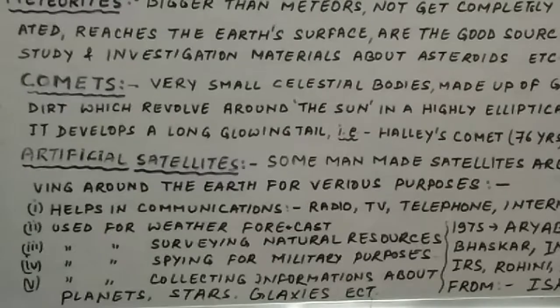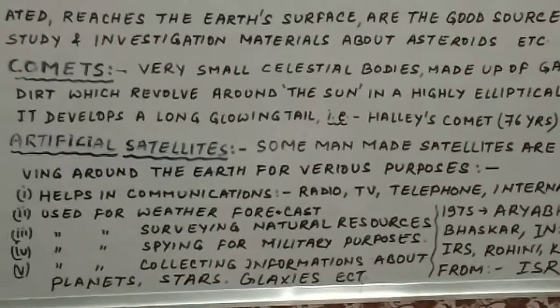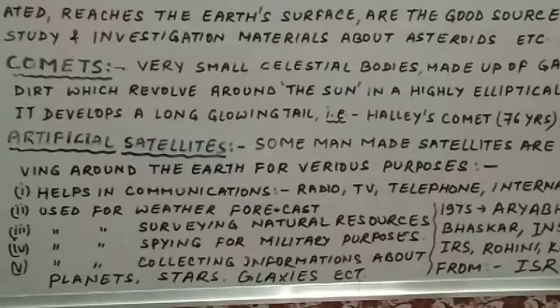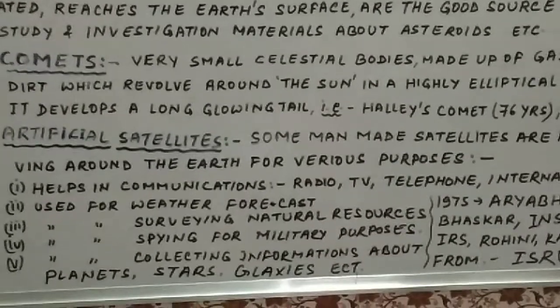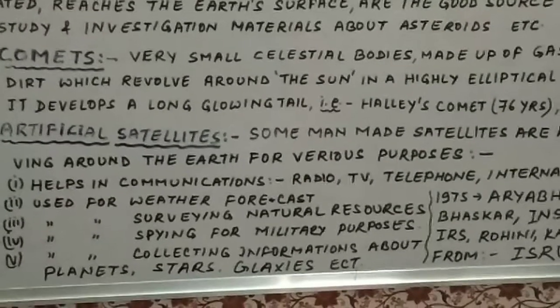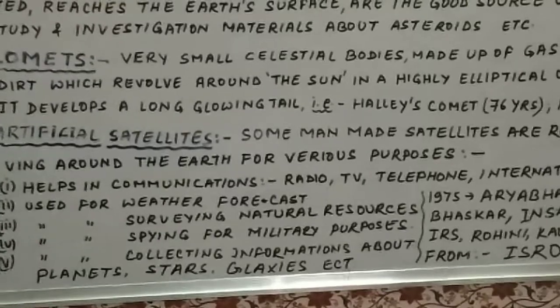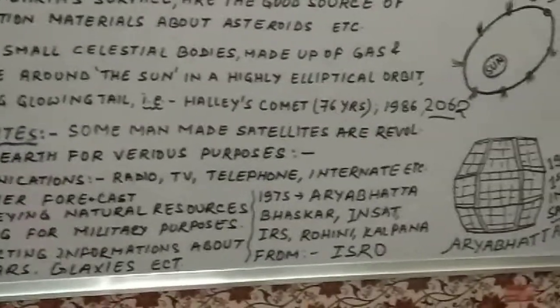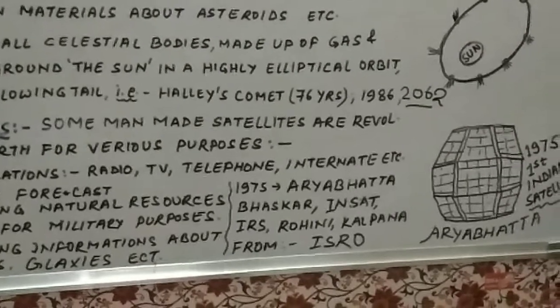Artificial satellites, how are they helpful to us? They help in communication, are used for weather forecast, surveying natural resources, spying for military purposes, and collecting information about planets, stars, galaxies. And the first satellite in 1975, Bhaskara.